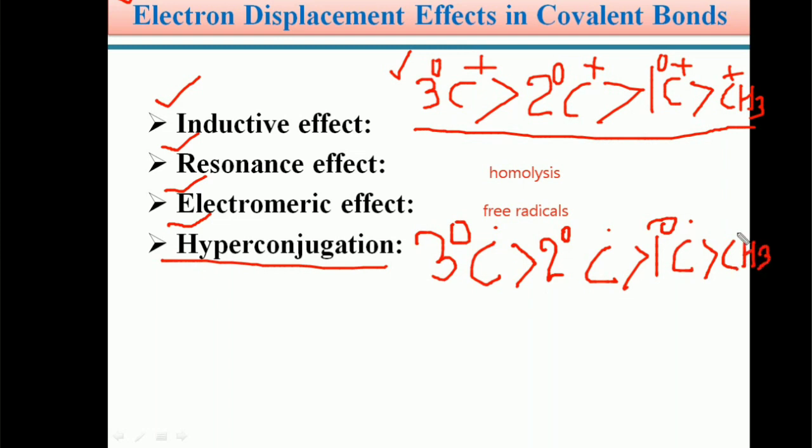The carbon radical stability order also we can explain with the help of hyperconjugation. So in this concept we discussed the stability order of carbocations and carbon free radicals.